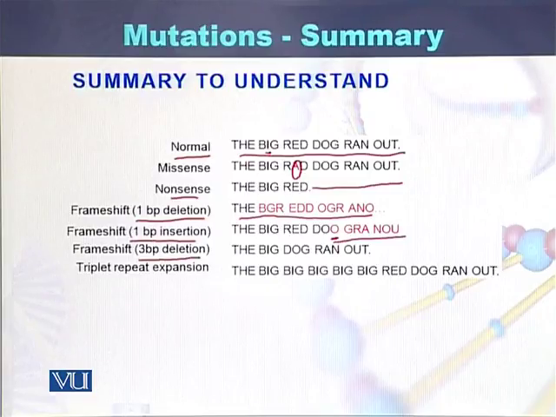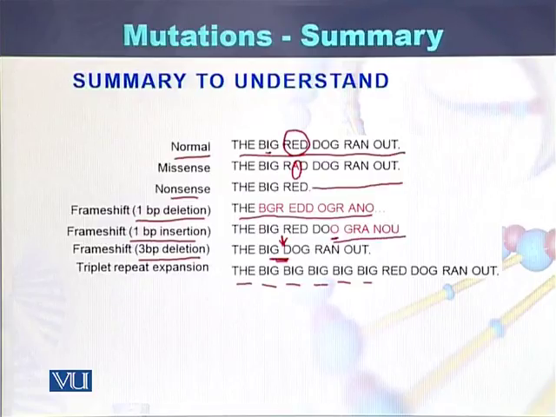Frame shift mutation, if there are 3 deletions, then we can read: the big dog. So the word red has been deleted from here. In case of 3 base pair deletion, the big, there is no red, actually it was here, it has been deleted. And if there are mutations in the form of repeats, which are also called triplet repeats, then the sentence will become: the big big. So these are called repeats in the form of triplets.